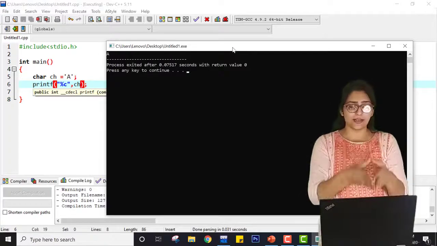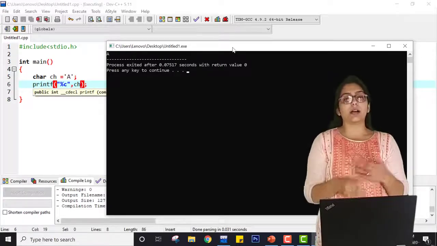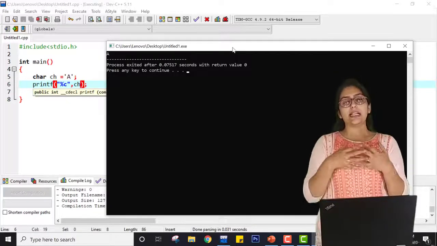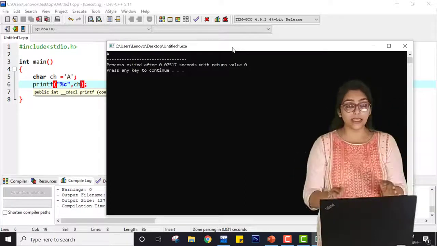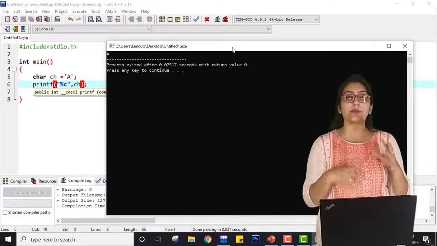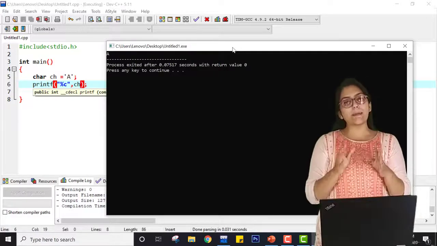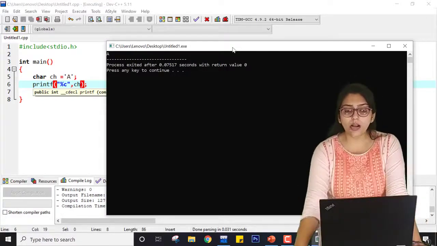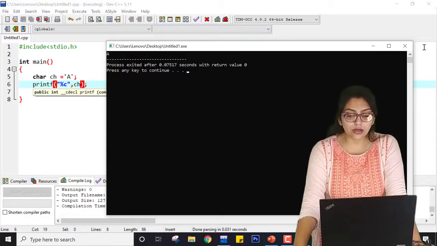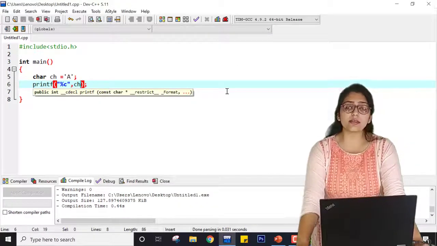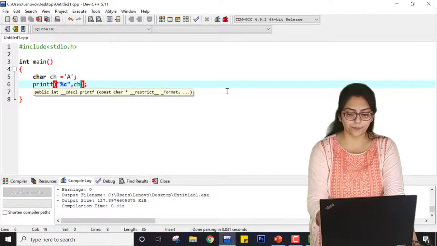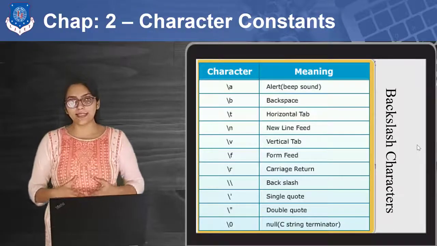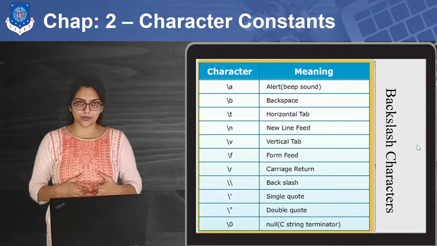You can also use scanf, and we have some other input functions as well for dealing with characters. If you don't understand this right now, don't worry. Whenever we practice this in our actual programs, you will become habituated with this. So this is all about the character constant. Now let us continue with our PowerPoint presentation. Okay, our next topic is backslash characters.